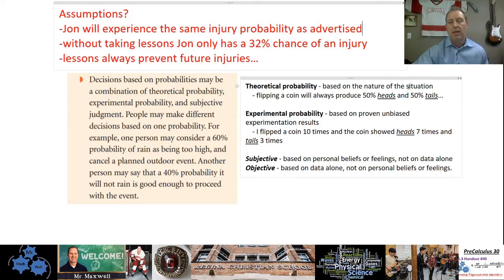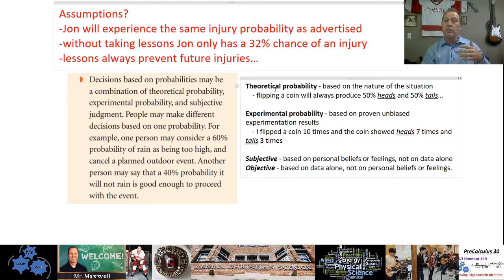So, for example, if you flip a coin, and the side with the head on it is heads, and the other side is tails, then by nature there's only two options. So it's a 50-50 chance, right? It could be heads or tails. But in reality, of course, that may not be the case. If you flip the coin 10 times, the experimental probability may come out different than 5 and 5, right? It may come out 7 and 3, or 6 and 4, or 1 and 9, or something like that. So those are the two types of probability. Theoretical, based on the nature of the situation.